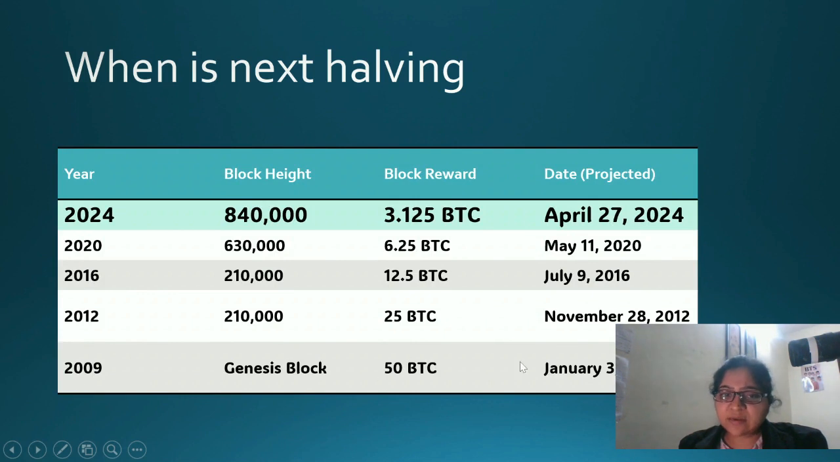In 2009 the first block, then in 2012 25 BTC, then in 2016 12.5, and in 2024, approximately around April, we are expecting that the Bitcoin reward will reduce to 3.125. This is just half of the previous reward, correct? And the block height will reach 840,000. Every 210,000 blocks the reward is getting halved, right?